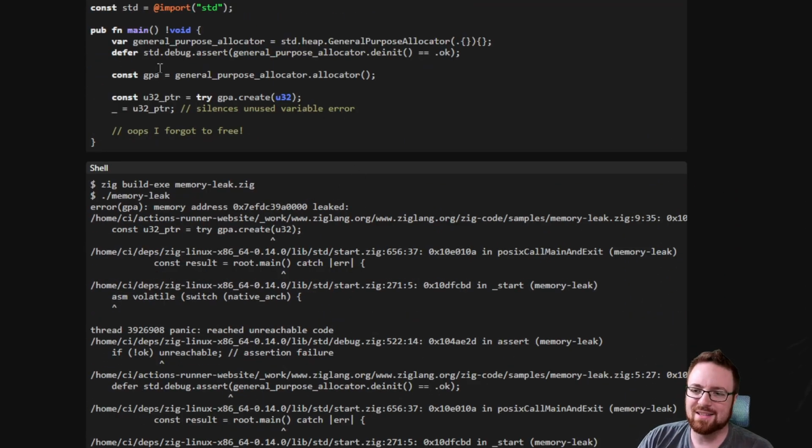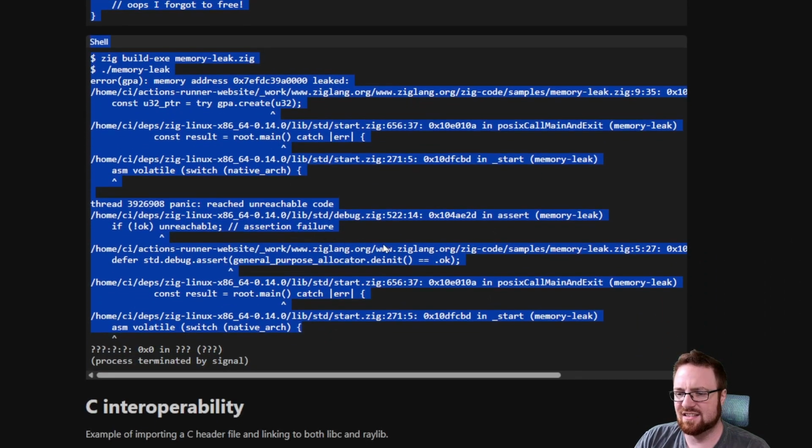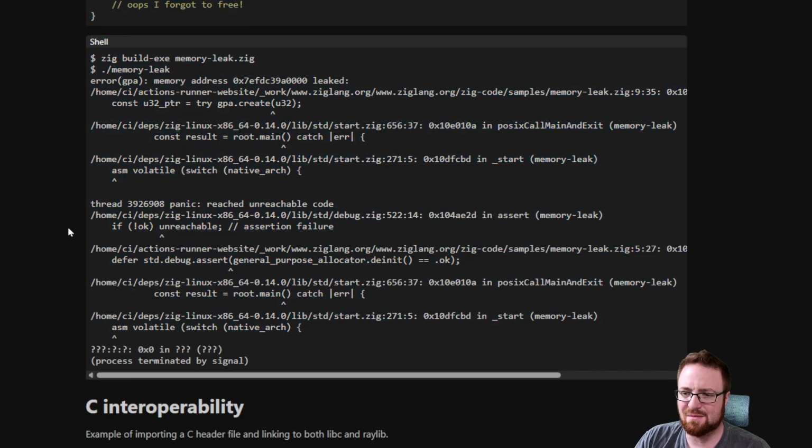I also want to know in the comments, do any of you see this and get excited or happy? I see this and my brain turns off. I'm like, I don't want to read that.